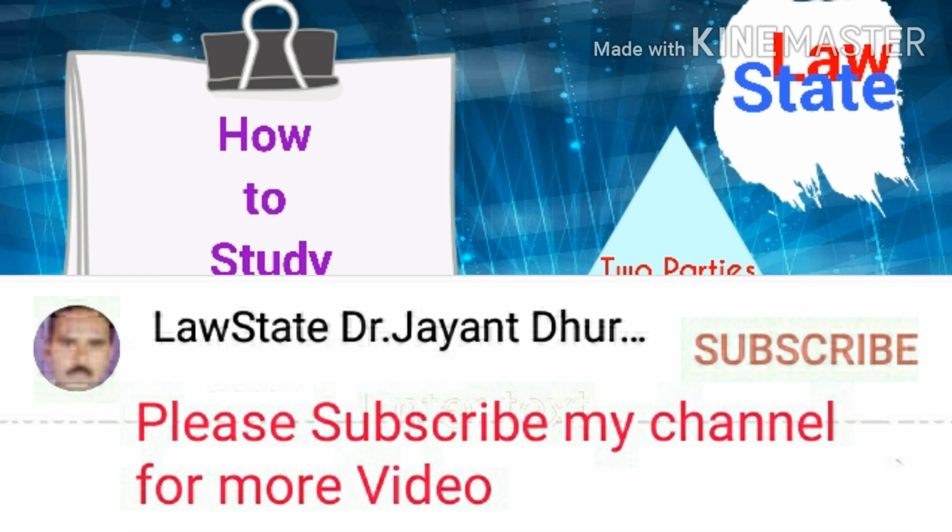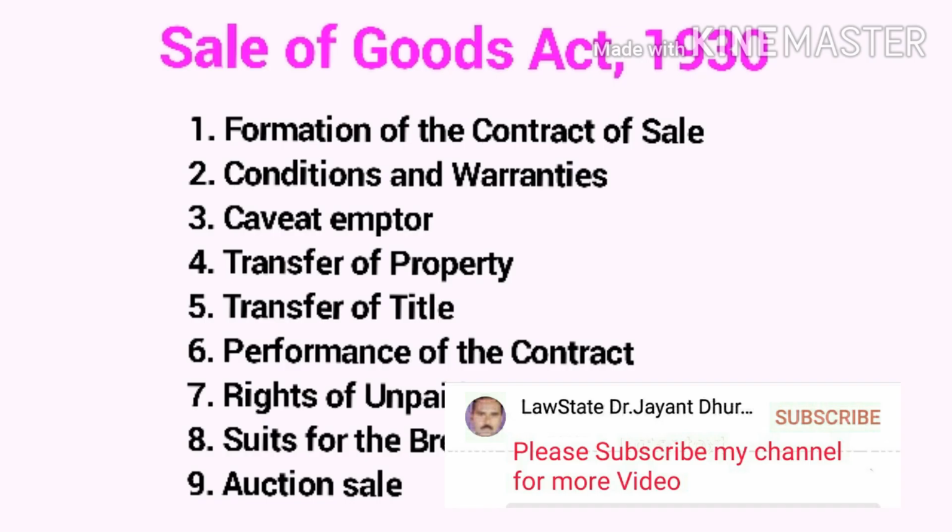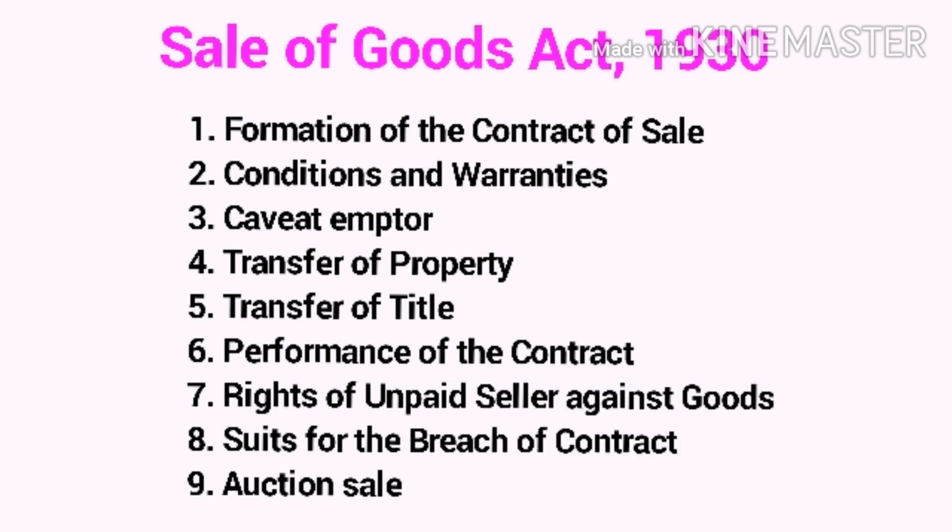Today I will talk about how to study the Sale of Goods Act 1930. So, let us start. The Sale of Goods Act 1930: I will divide it into nine topics. First is formation of the contract of sale.